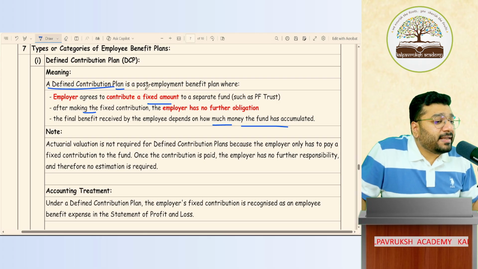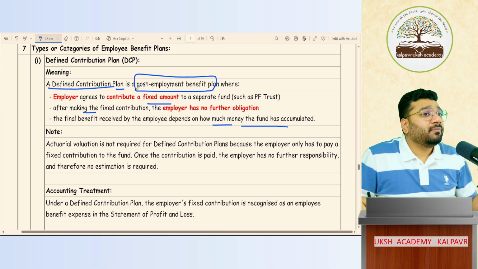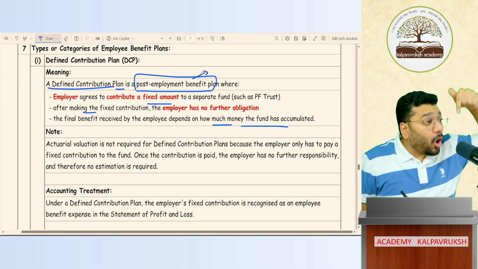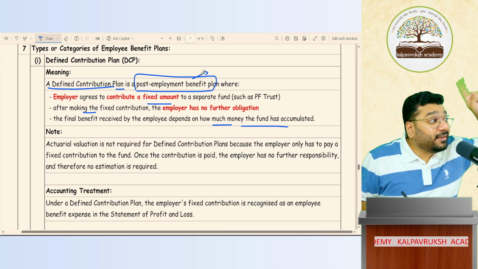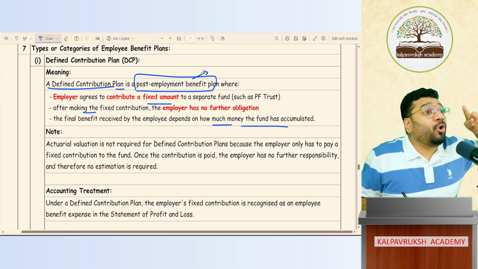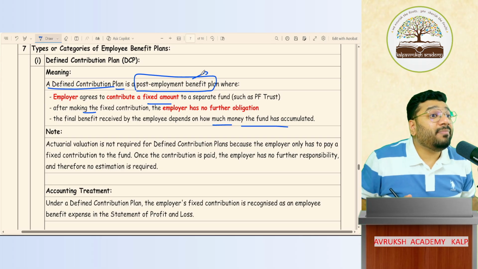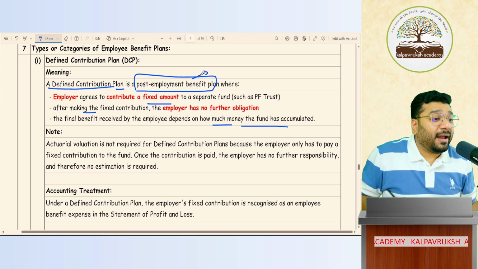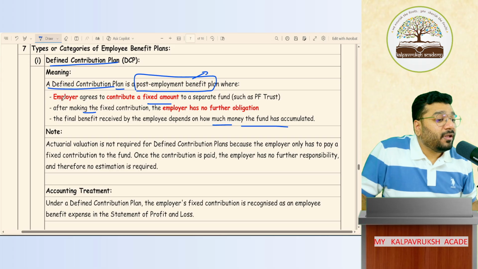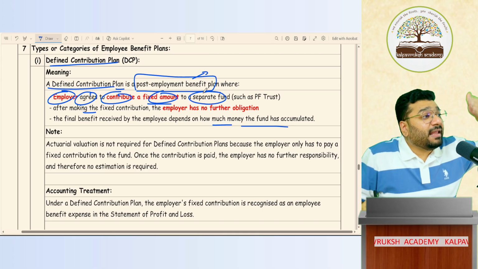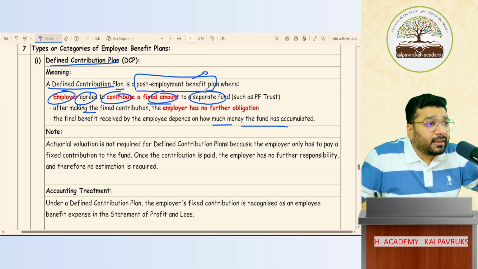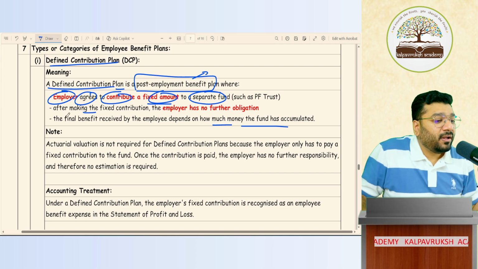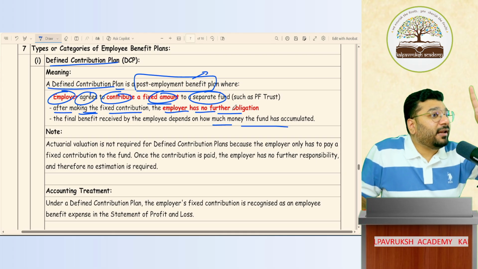Defined contribution plan is a post-employment benefit plan. Means what? This benefit is paid on or after retirement, not during the employment. It is post-employment. Post-employment means what? After the employment is terminated, over, retirement done, resignation done. The plan where the employer agrees to contribute a fixed amount into a separate fund in every regular period. Monthly, quarterly, half-yearly, annual, whatever it is. Once you make the contribution, the employer has no further obligation.